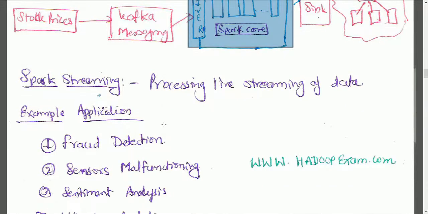There are hundreds of applications you can implement. A few examples: fraud detection. Like in the stock market, trading is going on, and on the fly you want to detect fraud. Nasdaq has implemented such a runtime fraud detection, I read somewhere.